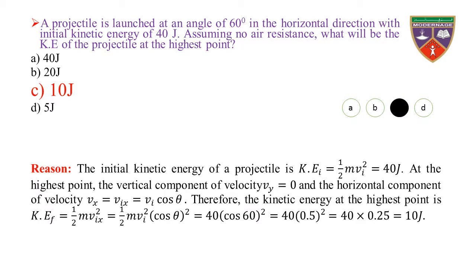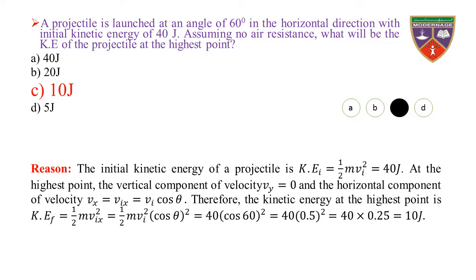Reason: the initial kinetic energy of the projectile is 1 by 2 m vi square, which is equal to 40 joule. At the highest point, the vertical component of velocity Vy is equal to 0, and the horizontal component of velocity Vx is equal to Vix, which is equal to Vi cos theta. It remains constant throughout the motion of the projectile.